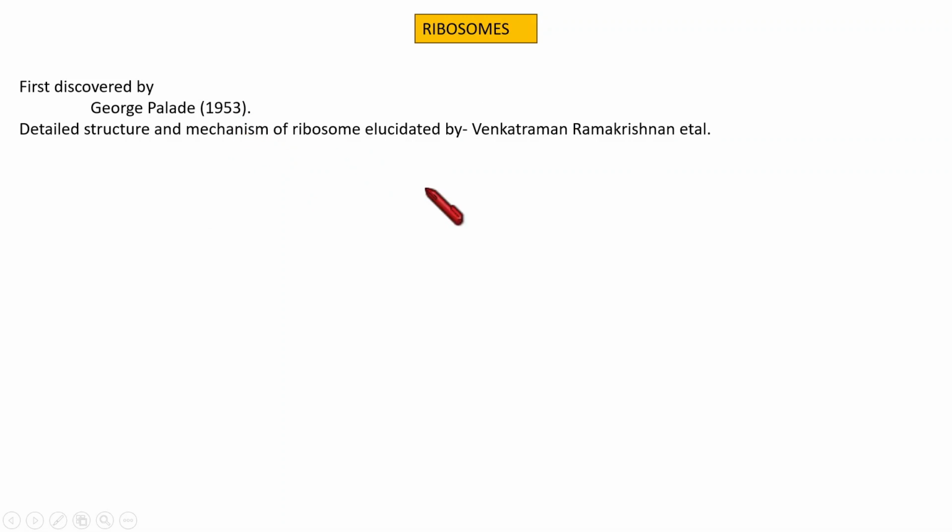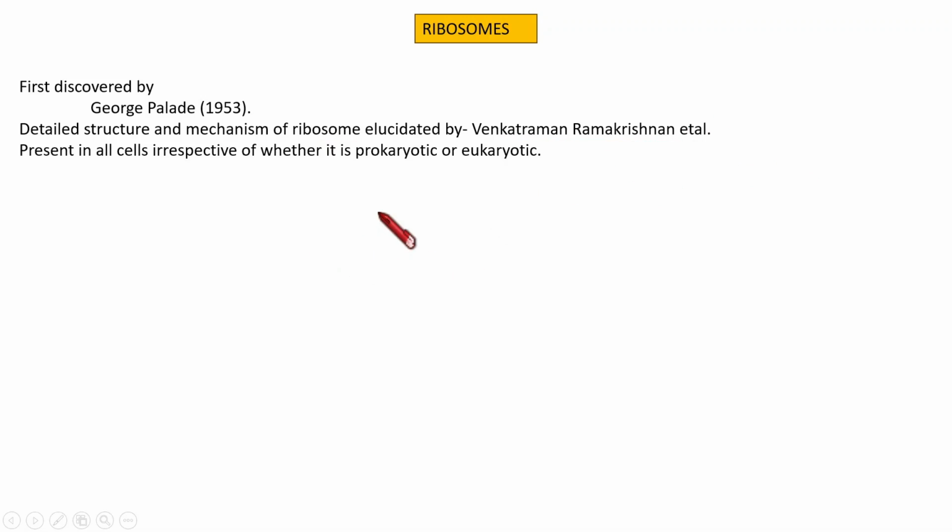Leave that. George Palladay is the scientist who first discovered the ribosome in 1953. And while he discovered the ribosome for the first time, the detailed structure and mechanism of ribosome's function was elucidated by Venkataraman Ramakrishnan et al. So that also is very important to mention. That's why we need to note that name too.